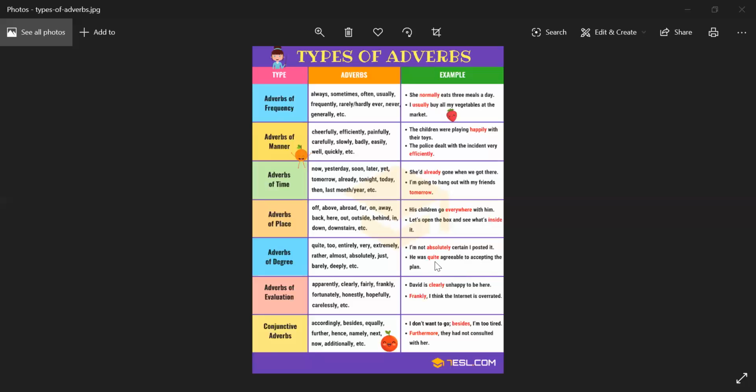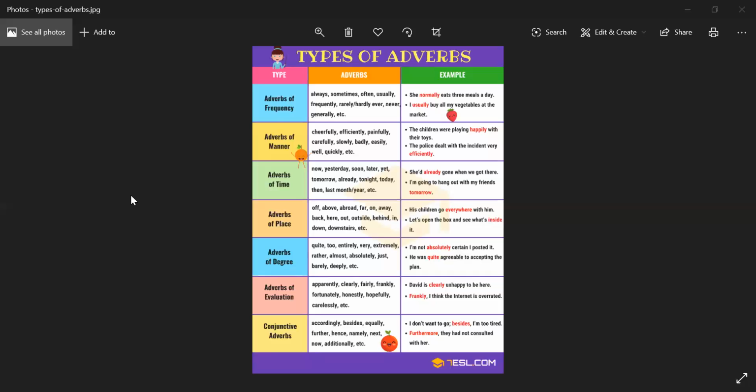So these are the words like quite, entirely, extremely, absolutely, barely, deeply, etc. So these are 5 types of adverbs: adverbs of frequency, adverbs of manner, adverbs of time, adverbs of place, and adverbs of degree.